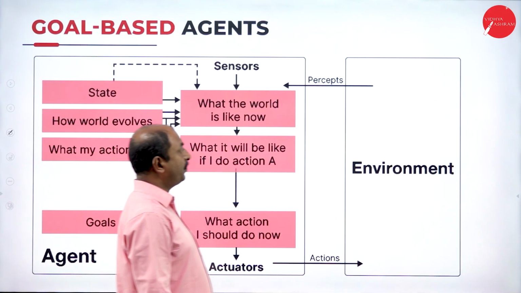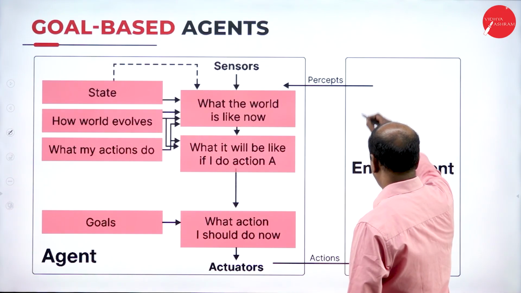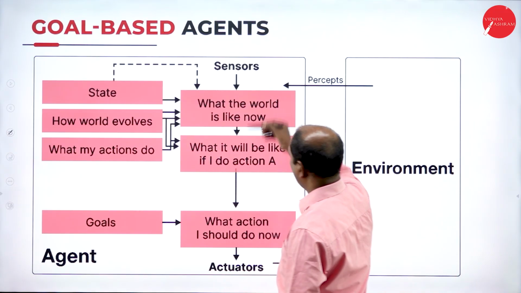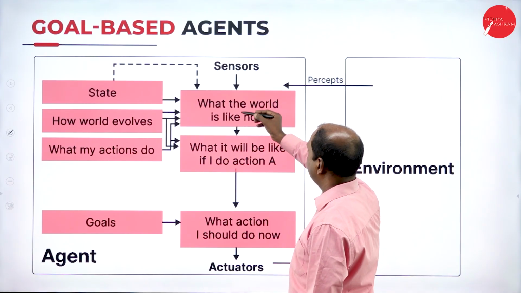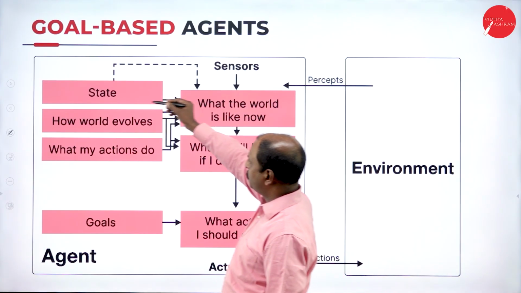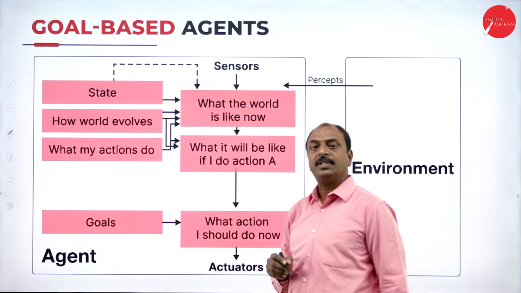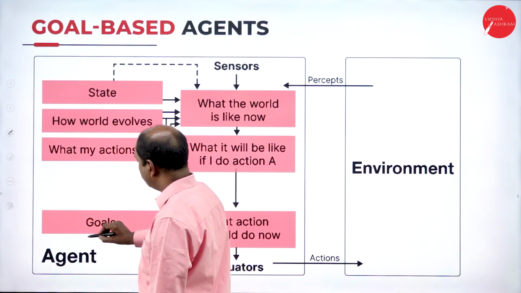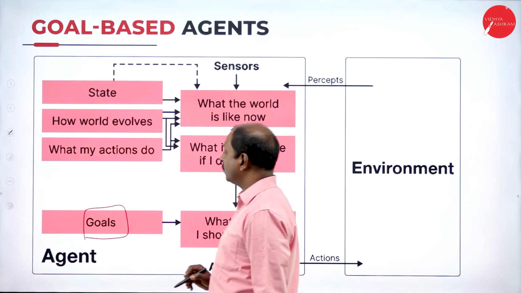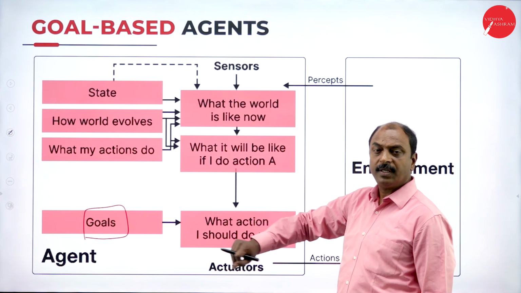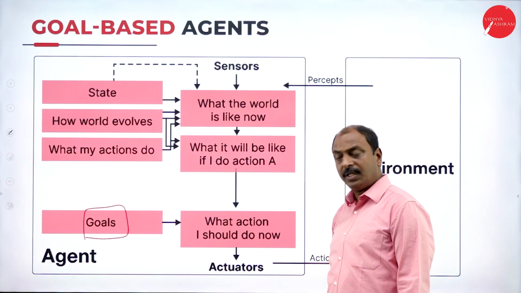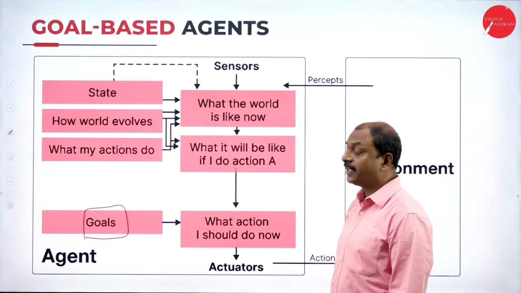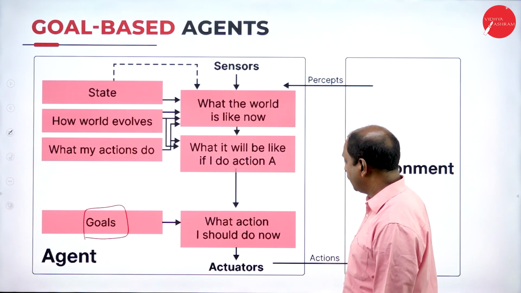That is the definition of a goal-based agent. This is the diagram now. If you observe the diagram here, this is the environment, percepts, actions, and this is the agent with different components: sensors, the decision algorithm and the state. If you compare this with the previous diagram of the model-based agent, here the component is called goals, whereas in the previous one it was models. So this is the one difference in the diagram of the goal-based agent and the model-based reflex agent.